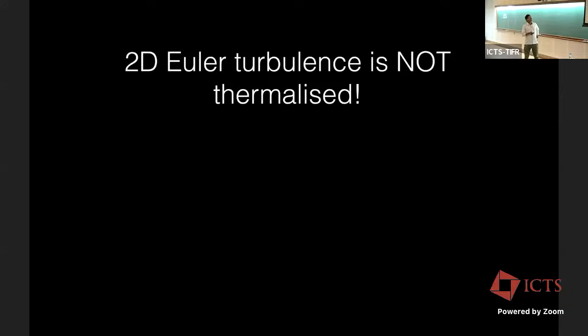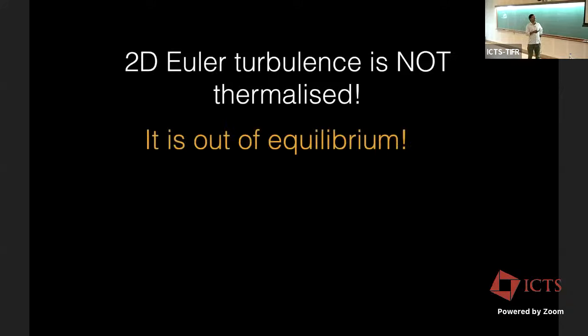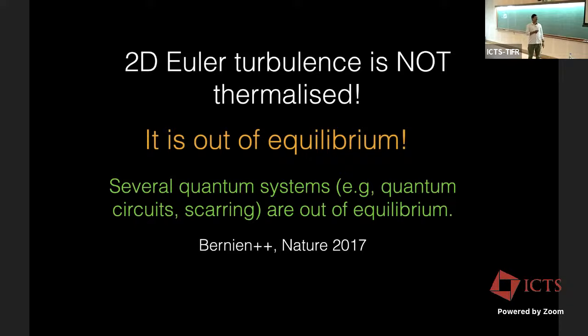So the summary of this part is that 2D Euler is not thermalized, even though it is an isolated system. It has no energy input from forcing, no viscosity. It is out of equilibrium. And for quantum systems, I think there is a lot of activity, so that connection would be nice.